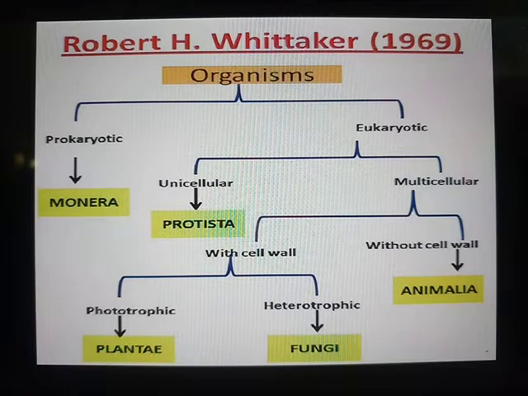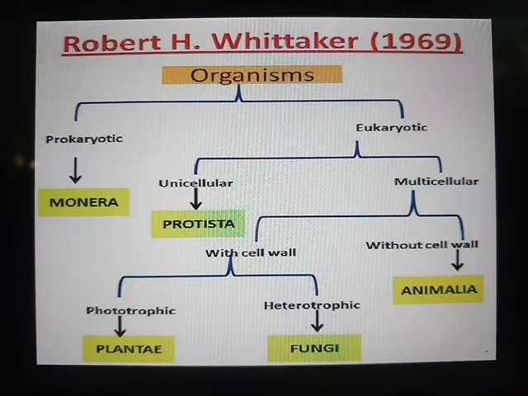But again, with plants and animals, it was observed that a few of the organisms were showing the characteristics of plants as well as animals. Then later on, with studies by different scientists, Robert Whittaker came up with the five kingdom classification, as you can see on the screen in the flowchart, which is given with prokaryotes and eukaryotes.